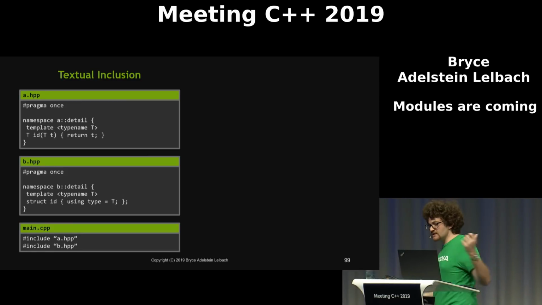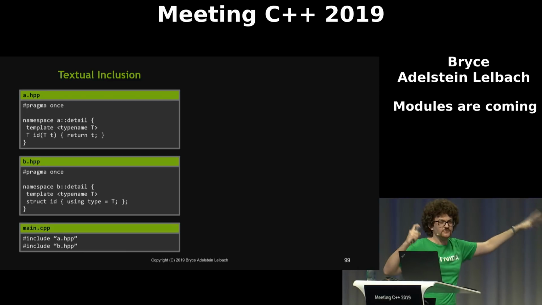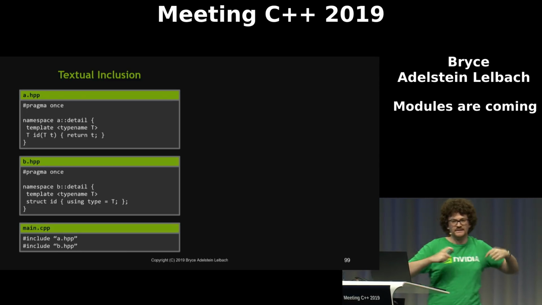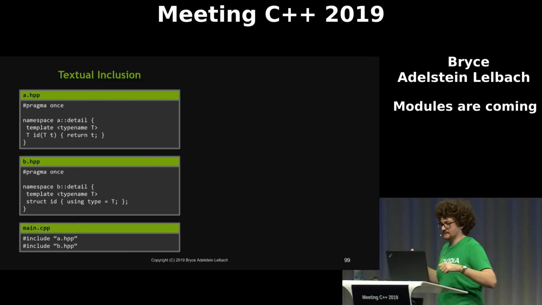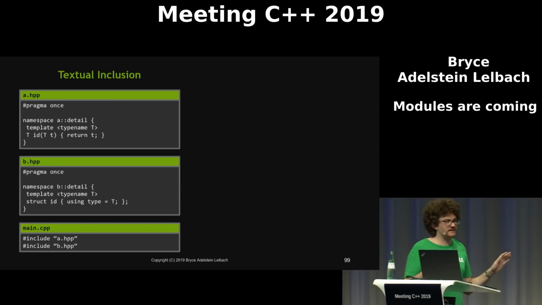So we do this because we don't want to send the wrong message to users. We want to tell users, please don't use this thing. Don't rely on this. This is our implementation detail. We reserve the right to change it. But as I said earlier, if you ship it in a header,